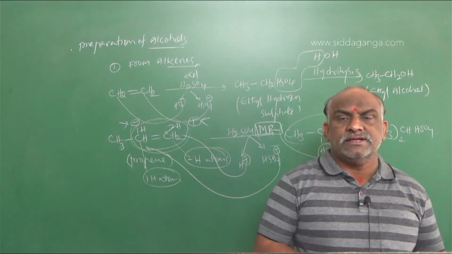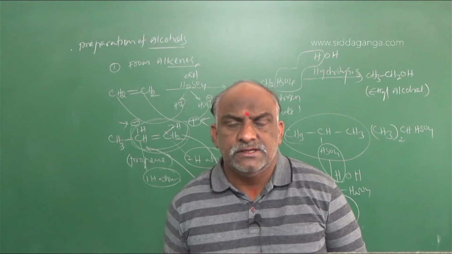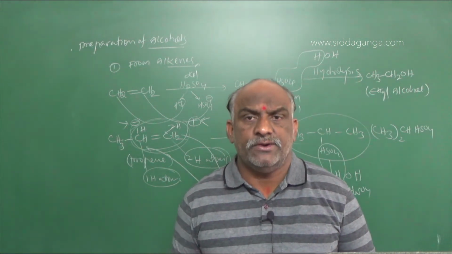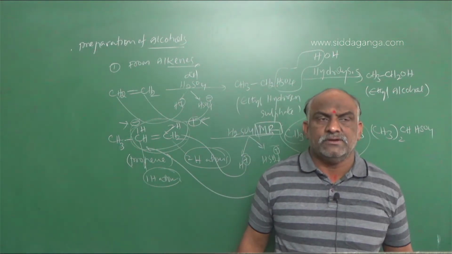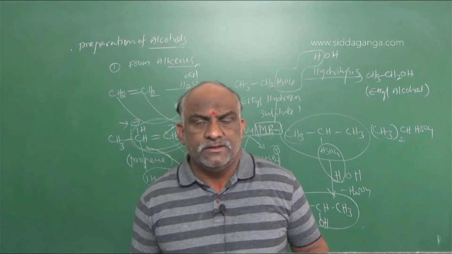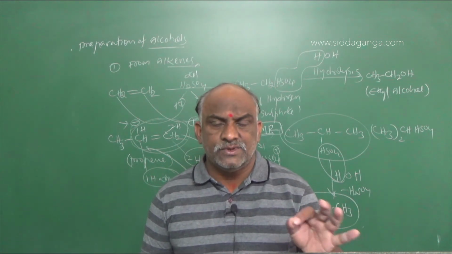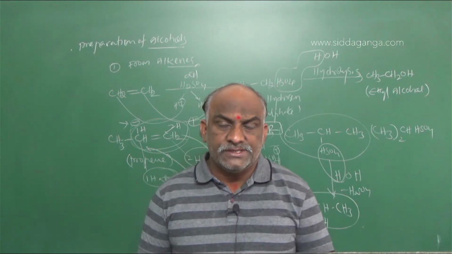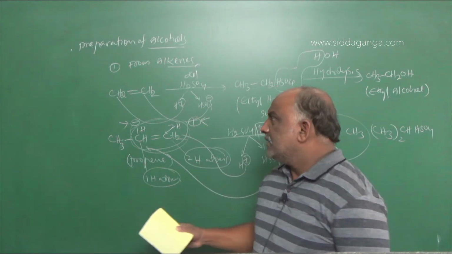For symmetrical alkenes, there is no problem. Students face problems when the alkene is not symmetrical, when the double bond carbons don't contain the same number of hydrogens. To clear the problem, we go with MR. What does MR say? Add H plus, the positive charge, towards the double bonded carbon which contains more hydrogens. Add the negative species towards the carbon with fewer hydrogen atoms. So this is a process